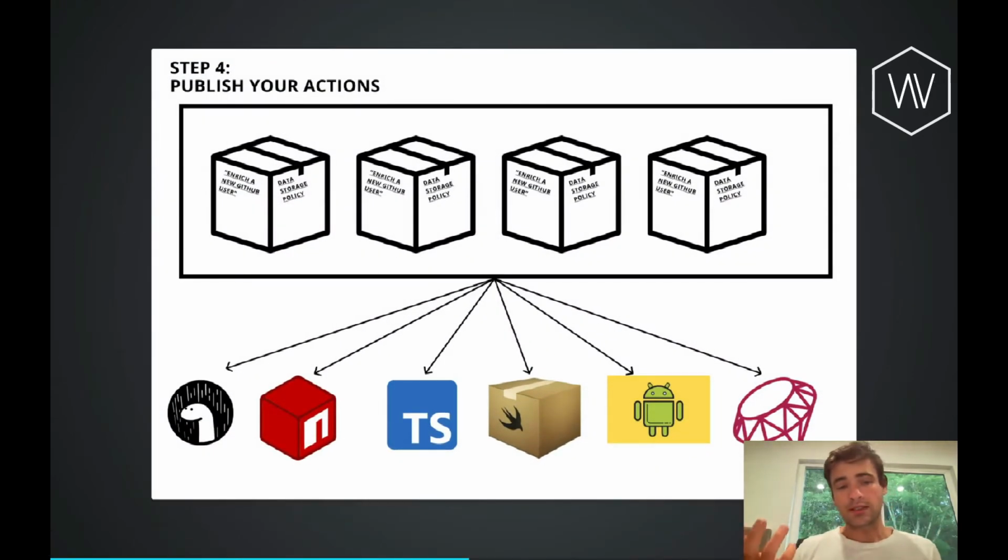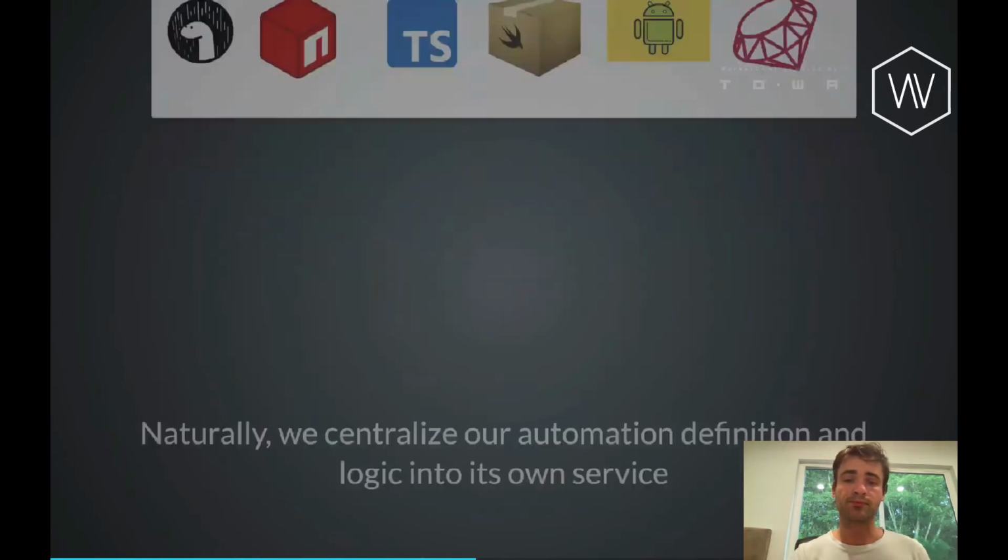Whereas if we have this action defined and we have a separate service where we are locating all of these, we can basically take this well-defined input and output and say, well, we know enough about this and how to make these calls on these different platforms. Let's generate a really high fidelity package that can be used from Deno or from TypeScript or Swift or even Ruby. Whatever the endpoint is, you can say, look, we have defined our actions that are available for our whole team in one place. Here's all the documentation, here are all the types, here's the package that you can use.